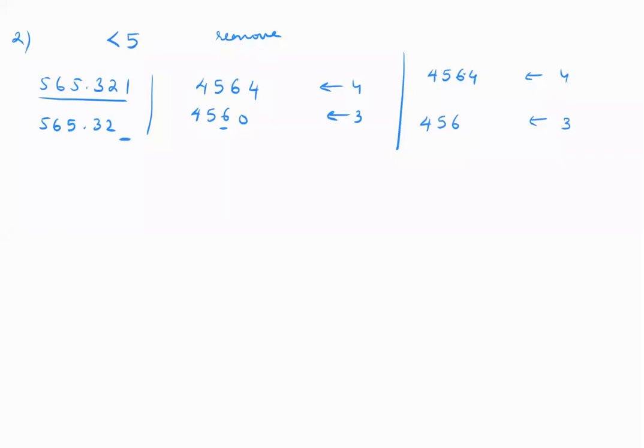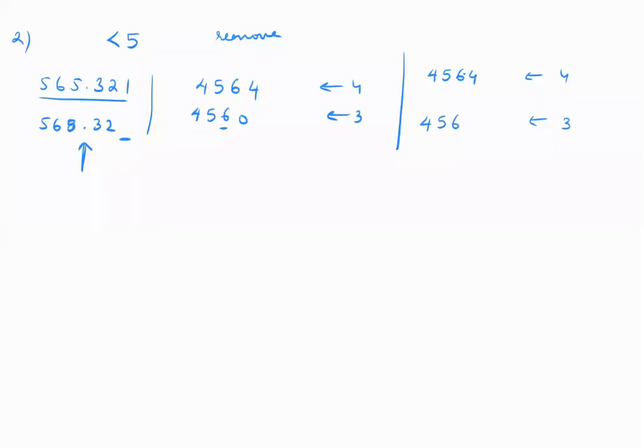Remember, significant digits and rounding off go hand in hand. So you have to know how many significant digits you're rounding off to. Check how many digits he's asking you to round it off to. Suppose he asked me to round this off to 2 significant digits.